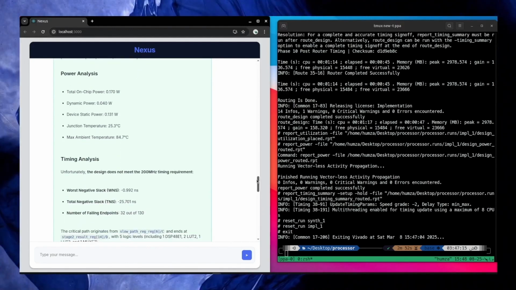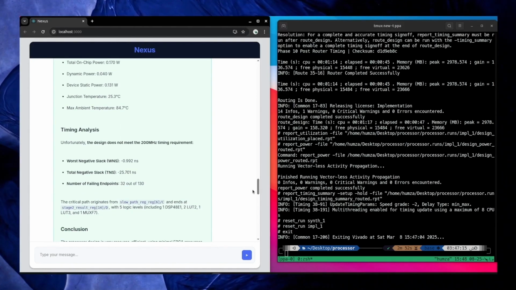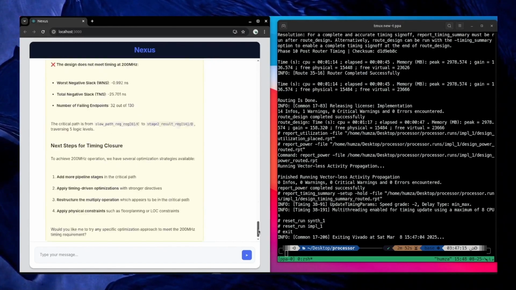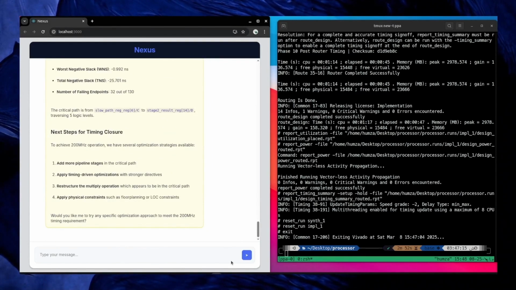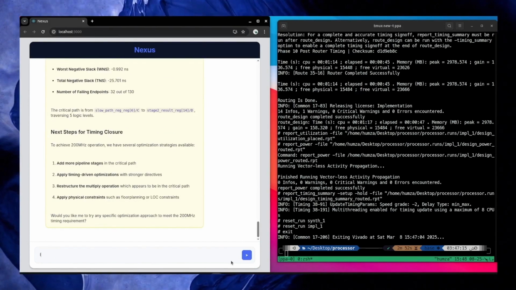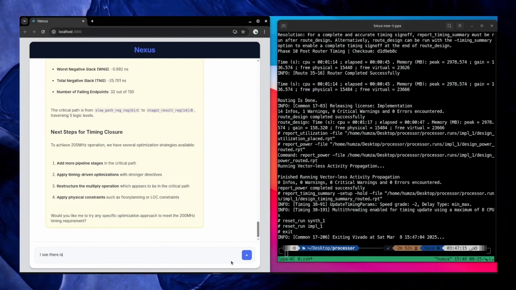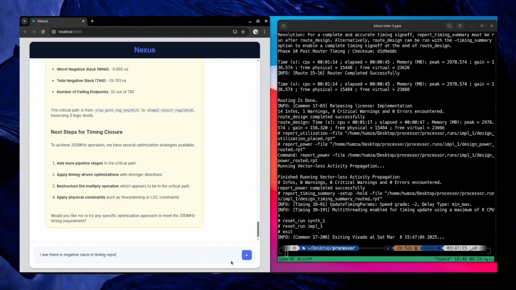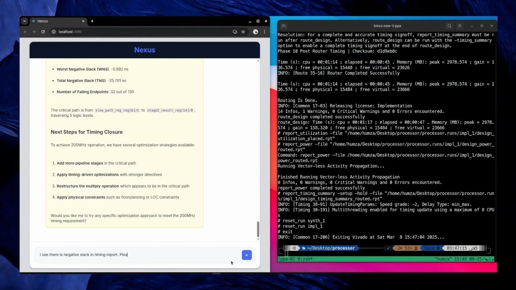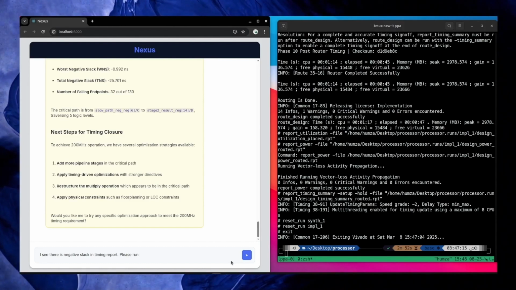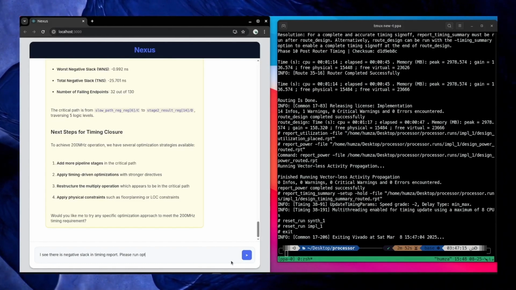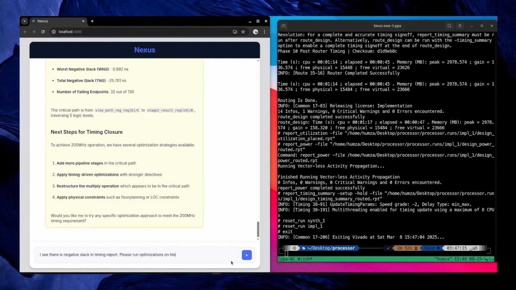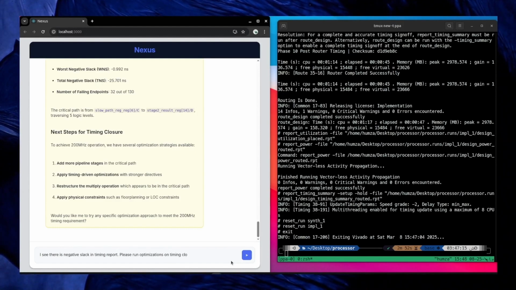Hmm. I see there is a negative slack, so let's fix it. Okay, let's try it. I see there is a negative slack in our timing report. Please run optimization on timing closure, and maybe we can trade off on power and area to achieve our goals.